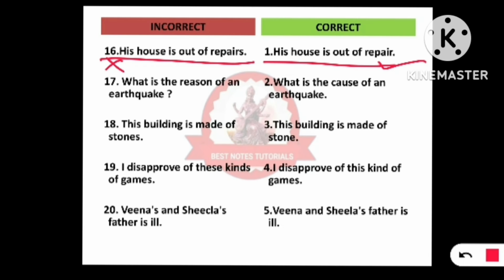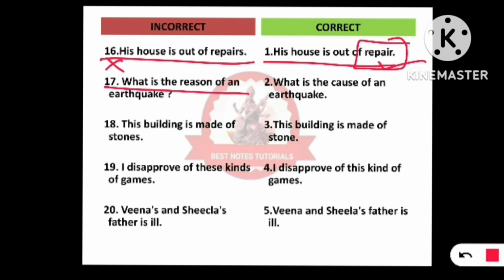In our last example, that is number 15, we used it as a verb, but here we are using it as a noun. Therefore, we should not use repairs. When we are saying that it is being repaired, we are using a noun. But when we are saying that they are repairing the road, then it is a verb. Therefore, instead of using S, we just use repair.